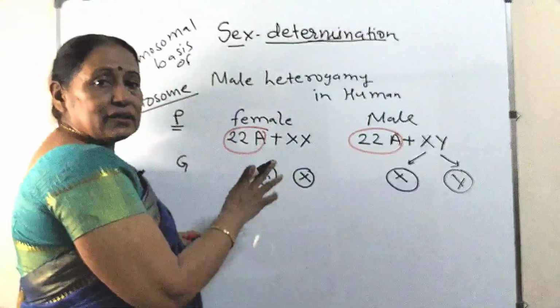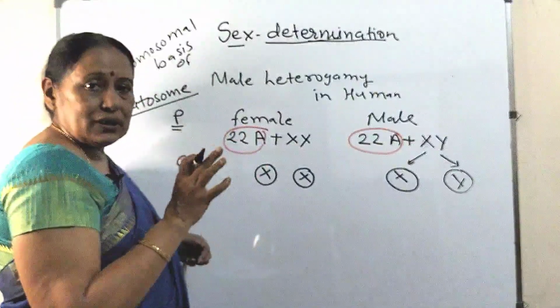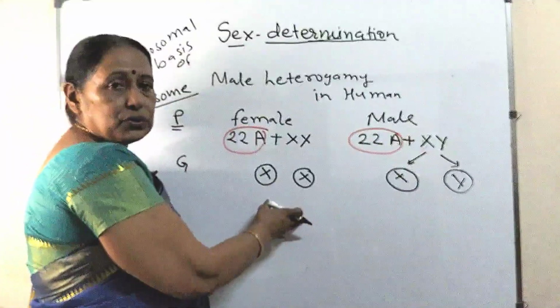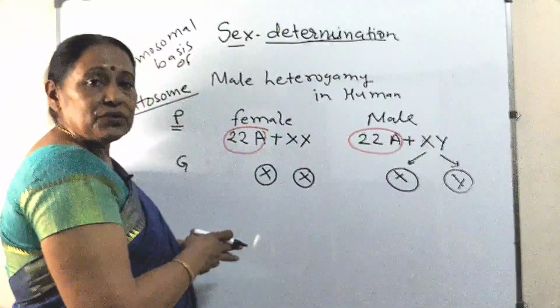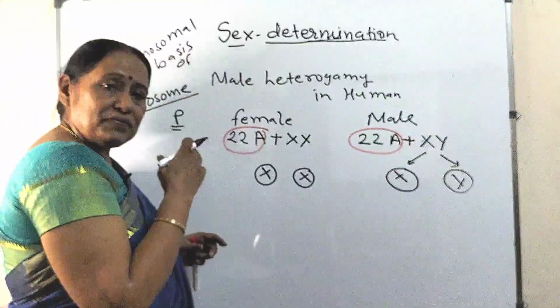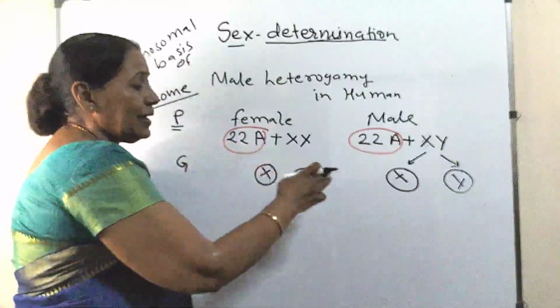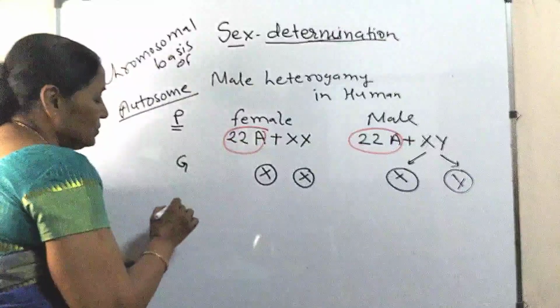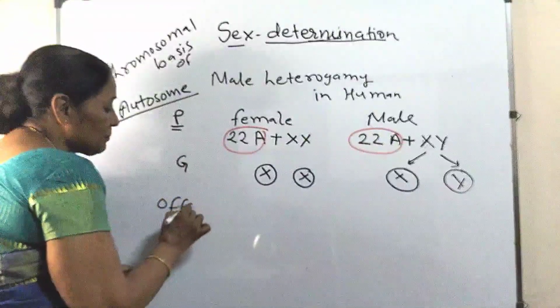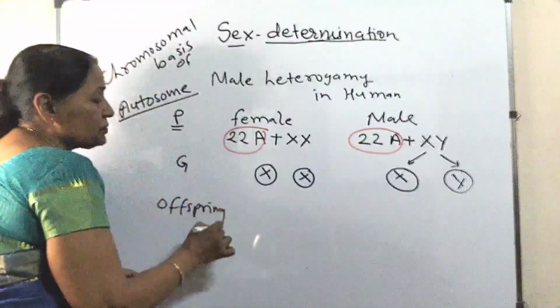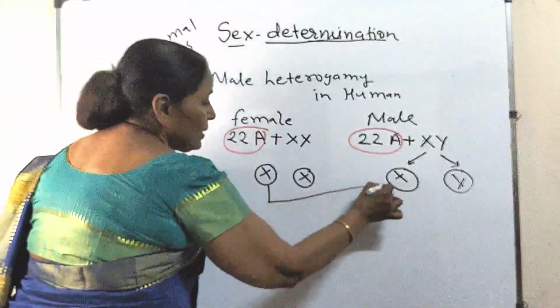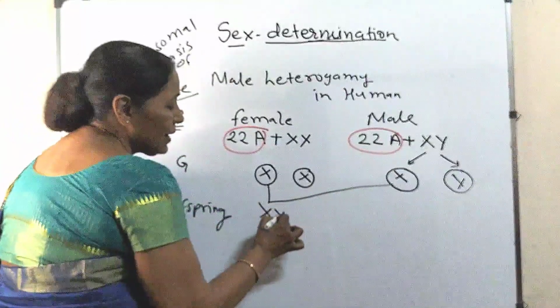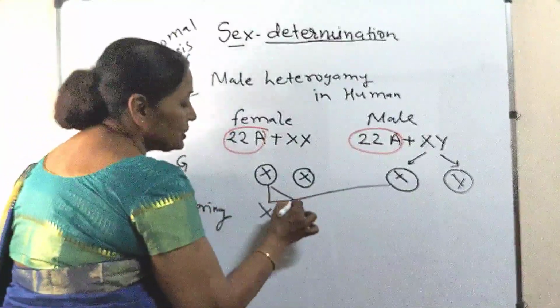One having X, one having Y. This is the wrong term, na? Here we are drawing two, so we can say 1, 1. But here also we shouldn't say that. We should say that 50% carries X chromosome and 50% carries Y chromosome. So what about offspring? In case of offspring, let us see, this is a female having both X chromosomes.